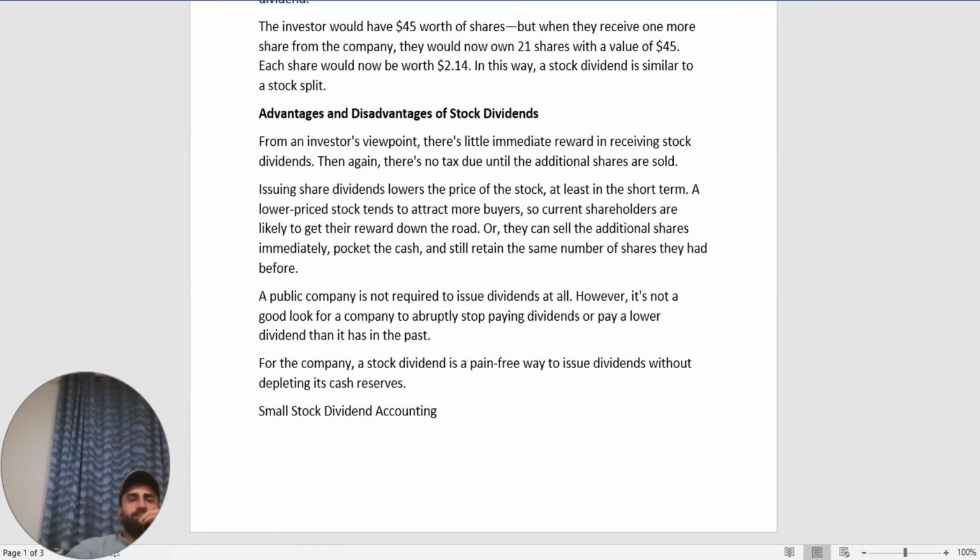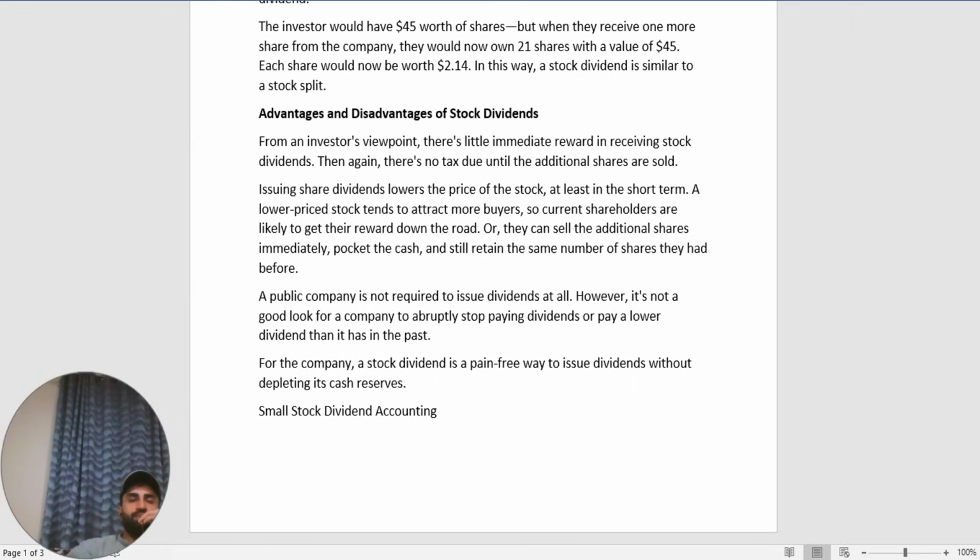A lower priced stock tends to attract more buyers, so current shareholders are likely to get their reward down the road, or they can sell the additional shares immediately, pocket the cash, and still hold the same number of shares they had before. A public company is not required to issue dividends at all.